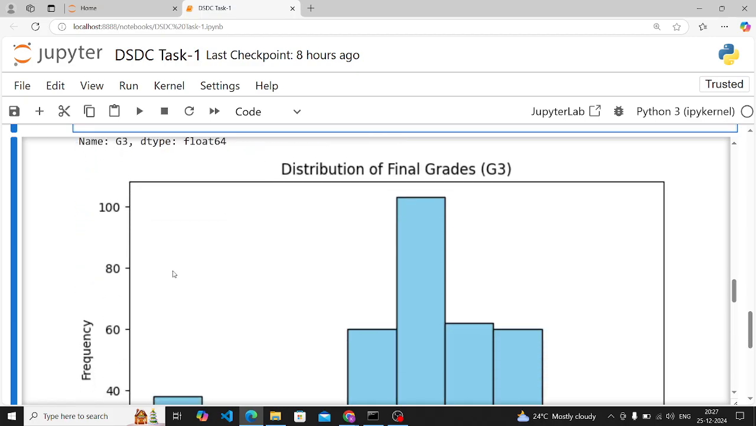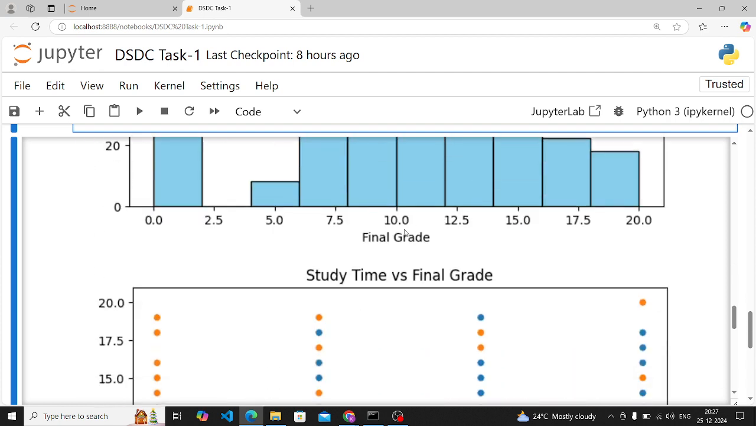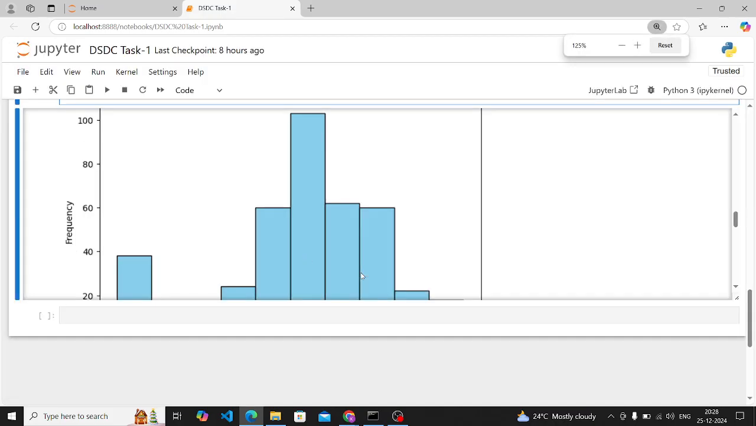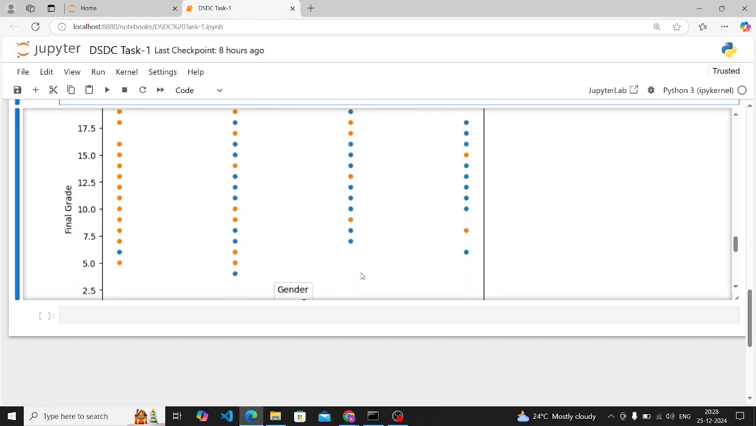Now our data visualization, first was our histogram. So this is the title part: distribution of final grades G3. This is basically the x-axis, final grade, and this is your y-axis, frequency. So this is how you can make the visualization. Okay, histogram.